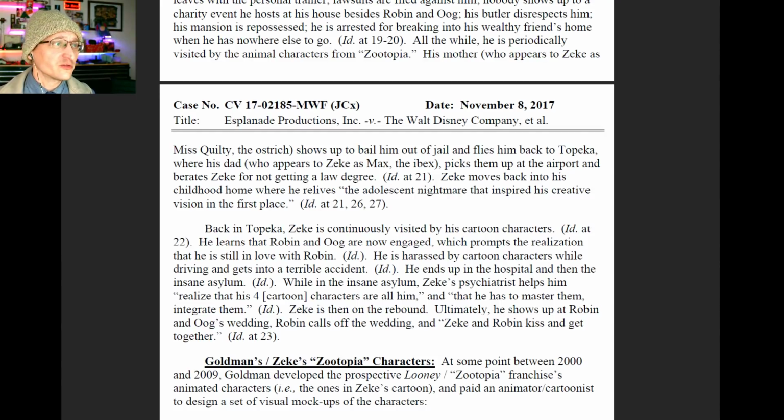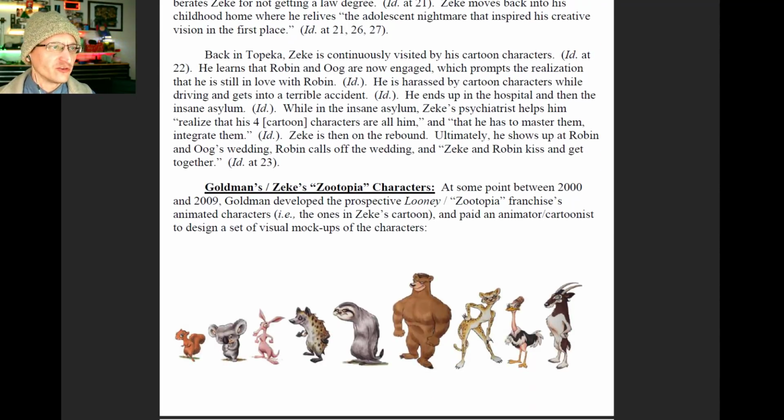His mother, who appears to Zeke as Ms. Quilty the ostrich, shows up to bail him out and then flies him back to Topeka, where his dad picks him up from the airport and berates Zeke for not getting a law degree. Zeke moves back into his childhood home, where he relives the adolescent nightmare that inspired his creative vision in the first place. Back in Topeka, Zeke is continuously visited by his cartoon characters.